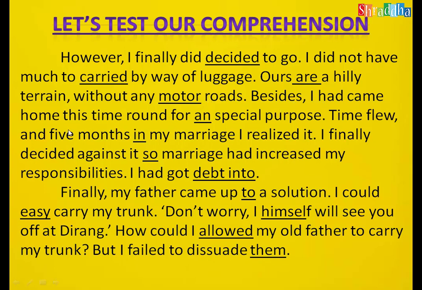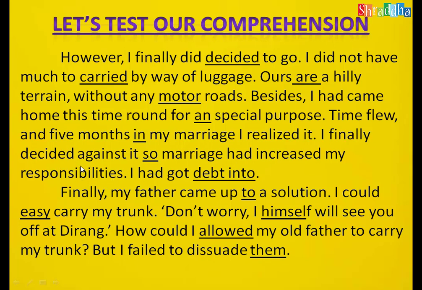Besides, I had come home this time round for an special purpose, not for an special. Sa is a consonant sound. For a special, the correct article is not used. For a special purpose. Time flew, and five months into my marriage, I realized it. I finally decided against it, so marriage had increased my responsibilities.